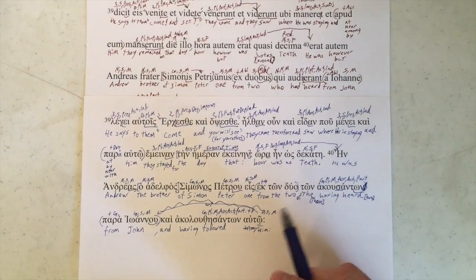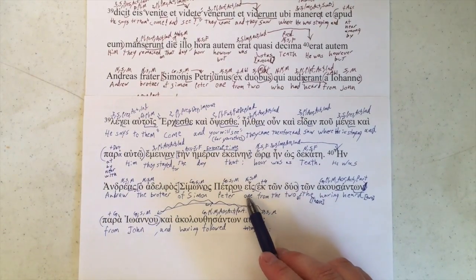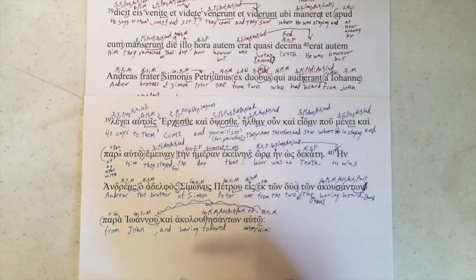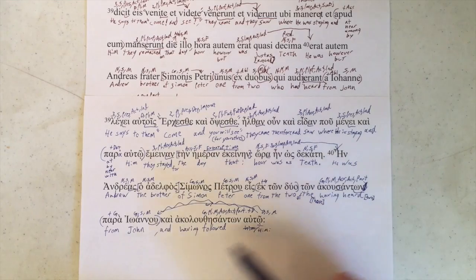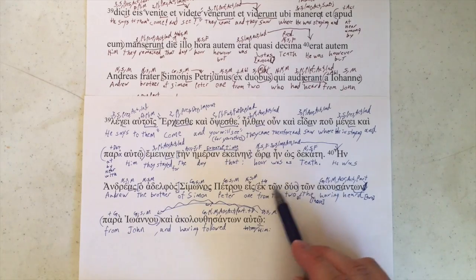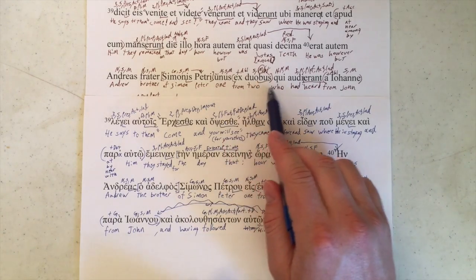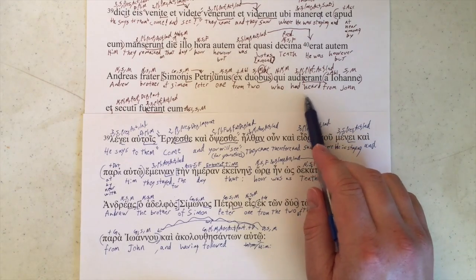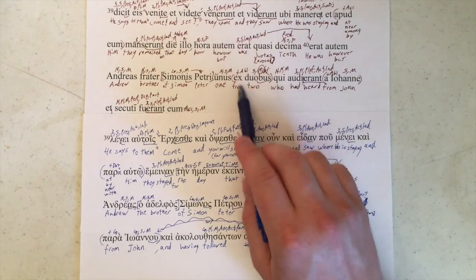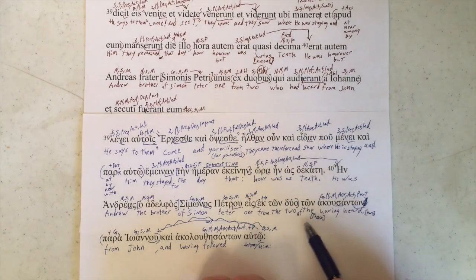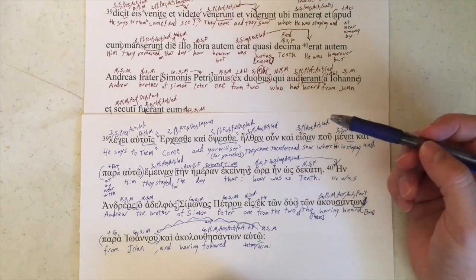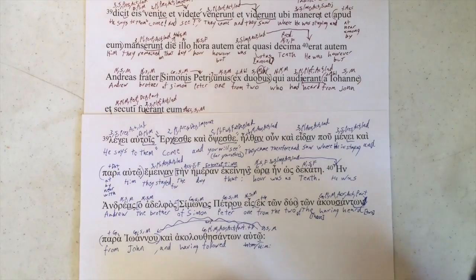Moving forward. Where did we go? One from the two of those having heard from John. Visible? Yes, that is visible. So we have aorist participle here, and no other verbs. Ek partitive, one from the two who had heard from John. We've got partitive with ex, so these are the exact same construction here, which is nice. And then rather than going with a participle, which the Latin could have done, it went for an alternate, which Latin does all the time, so that's fine.